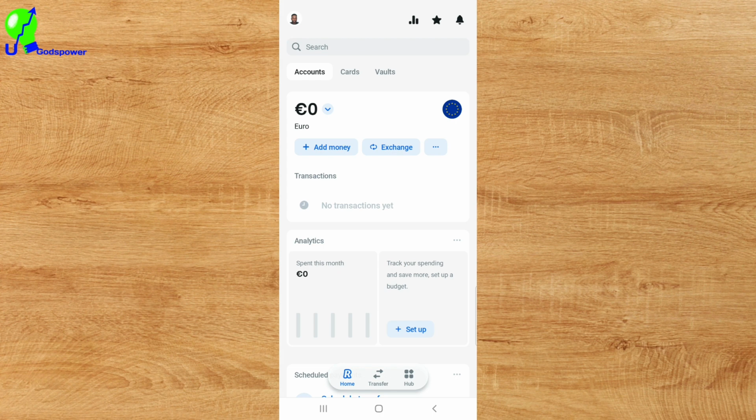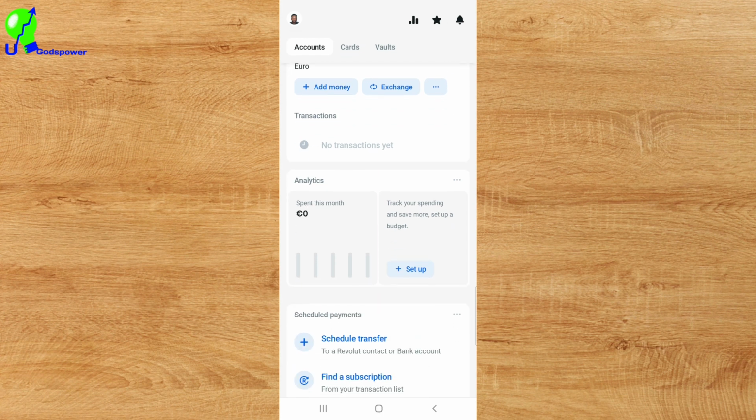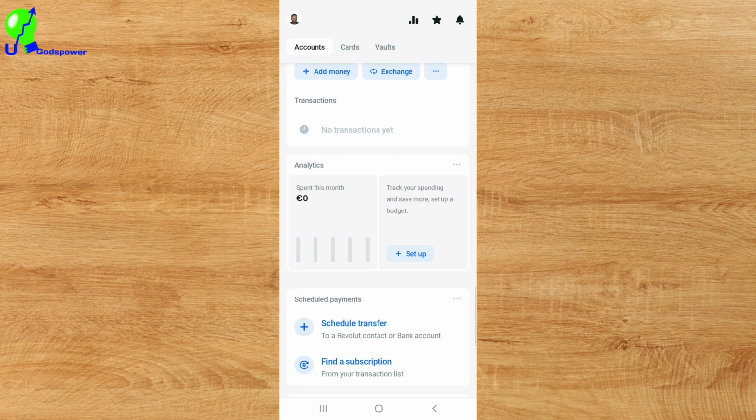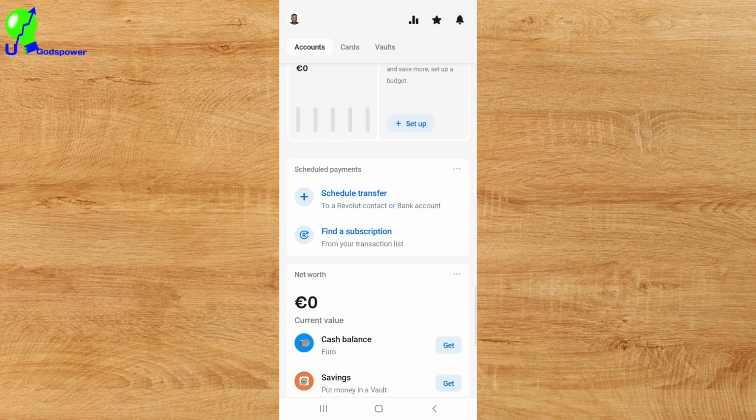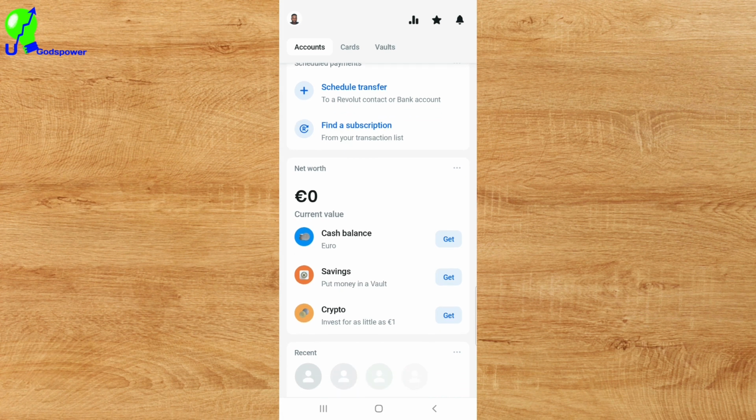You find all your transaction history here, and at the bottom here you find the analytics of how much you spend per week, per month. You can find everything under the analytics here. And under schedule payment here, you can schedule the type of payment you are making on your Revolut card. And under here you see net worth. Here you are going to see total balance, currency volume. You find the total amount you have on your Revolut account. And if you scroll down here, you find the cash balance, and you find saving, and you find crypto.